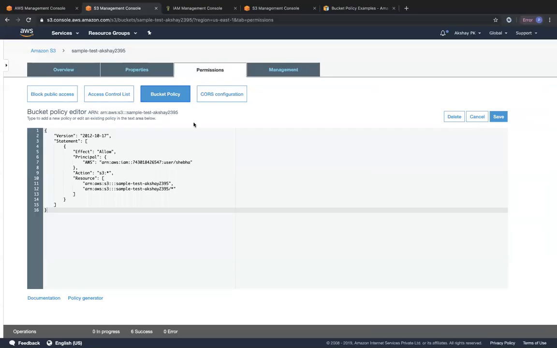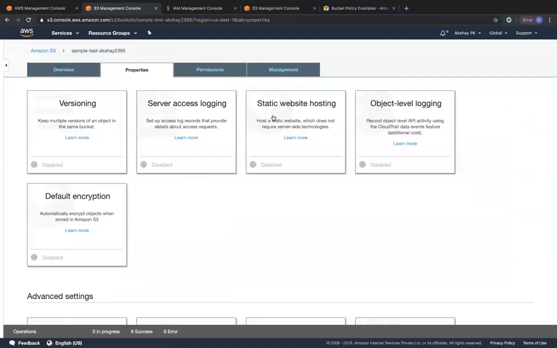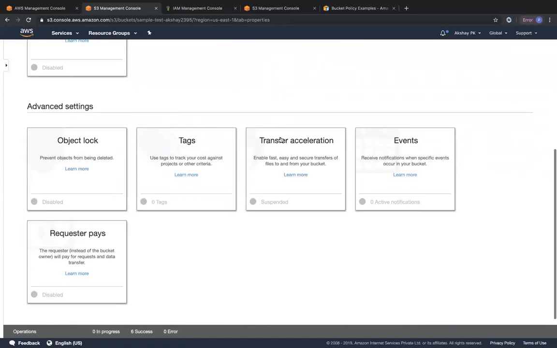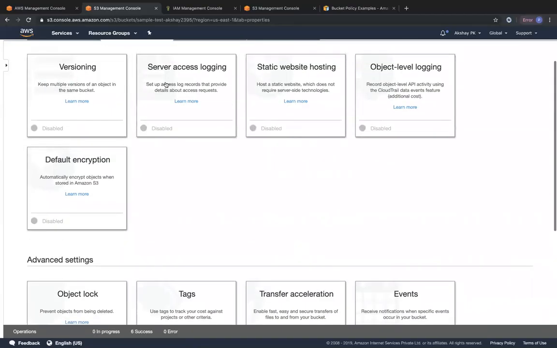Okay. So these are some of the things that I wanted to walk you through today. But then next Saturday and Sunday, we will look at some more details of the bucket properties. We will look at static website hosting. We will look at versioning next Saturday. And then in the subsequent lectures, we will also look at event notifications and also transfer acceleration and server access logging and object level logging. Okay.